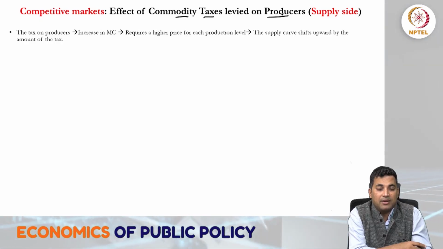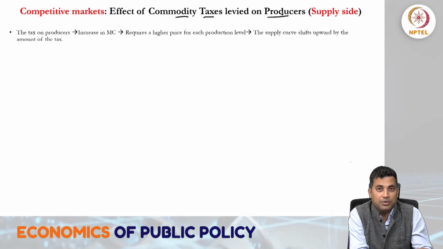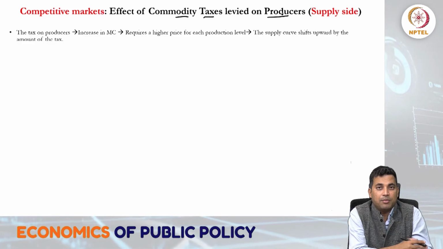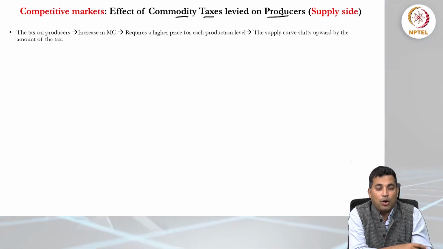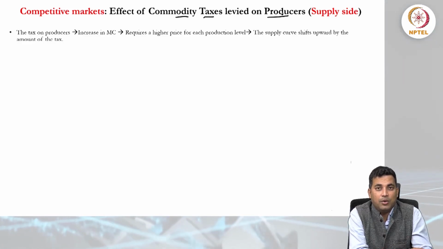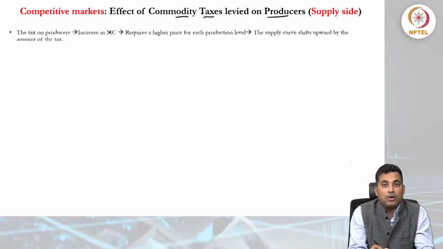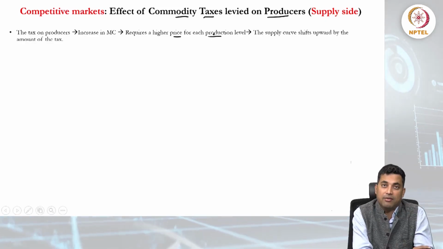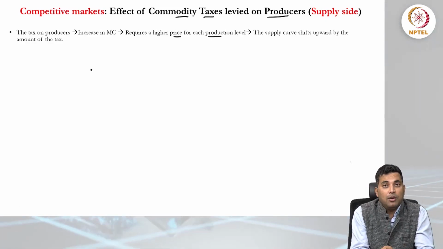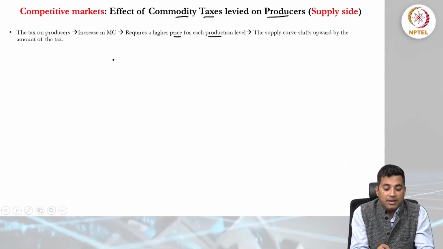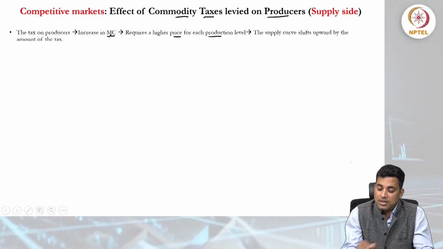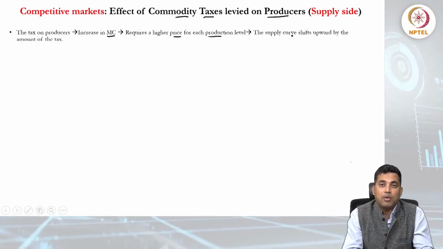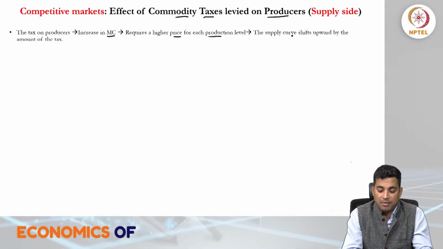Certainly, when tax is imposed and passed on to the consumer, the price of the product will increase, and from the producer's point of view, the marginal cost will increase. If marginal cost increases, that requires a higher price for each production level, because that's how producers adjust for taxes, and the supply curve shifts upward by the amount of the tax, which we'll discuss in a minute.